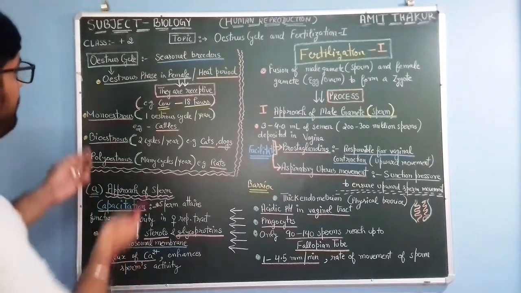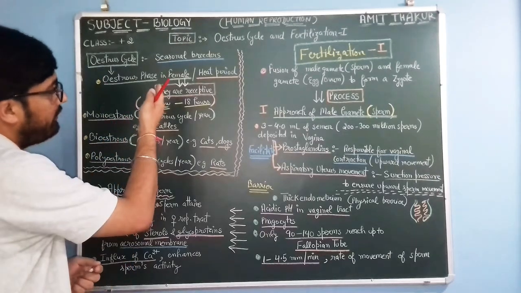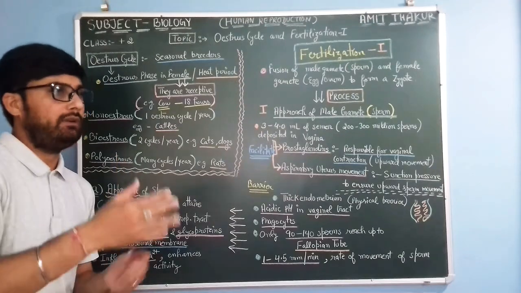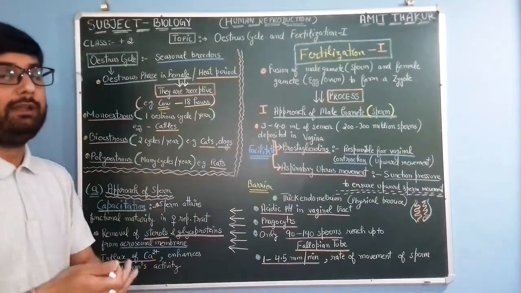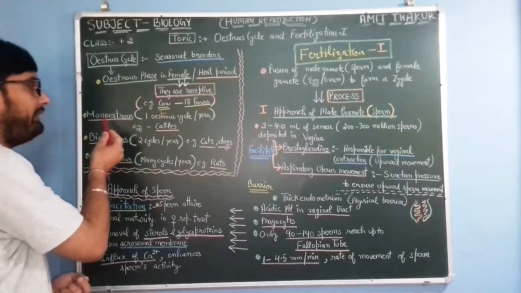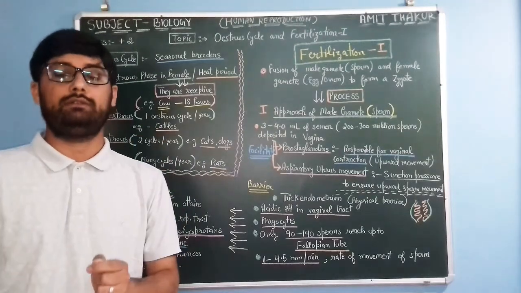Okay. So this oestrus cycle or these seasonal breeders have some different patterns of the oestrus cycle. Like in case of monoestrous, this cycle takes place only once in a year.